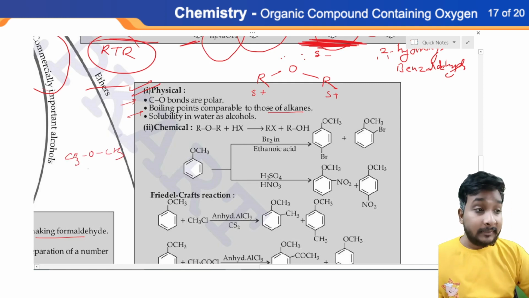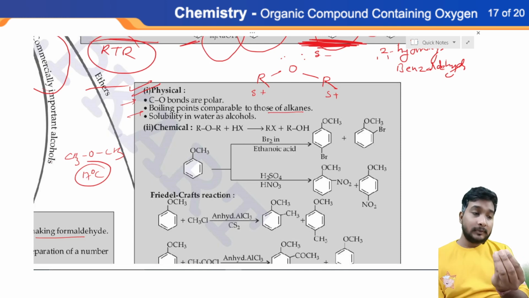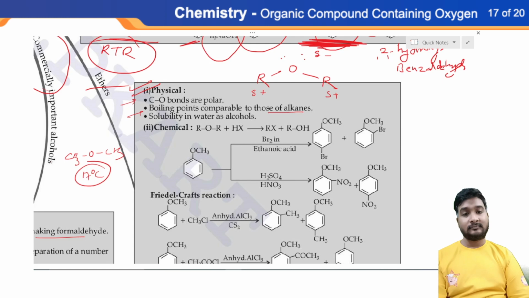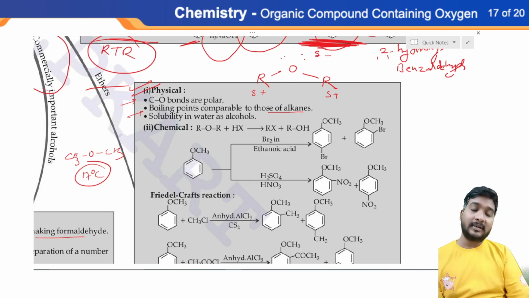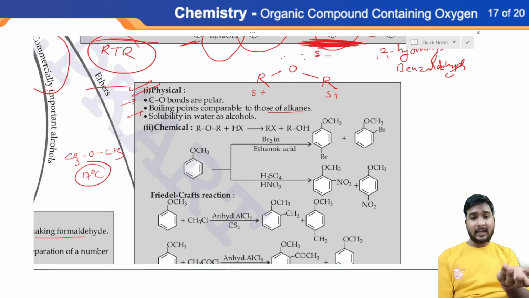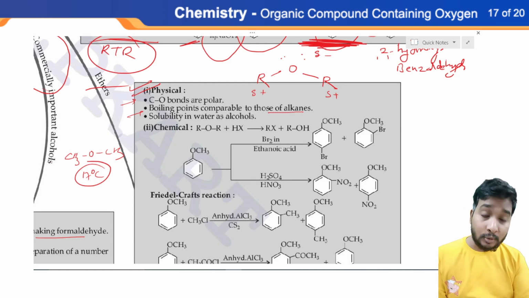The boiling point of dimethyl ether is only 17 degrees centigrade, below room temperature. That's why if you by mistake spill the ether, it will evaporate instantly. It will vaporize instantly because its boiling point is lower than room temperature. Room temperature is approximately how much? 25 to 27 degrees centigrade, if I am not wrong.